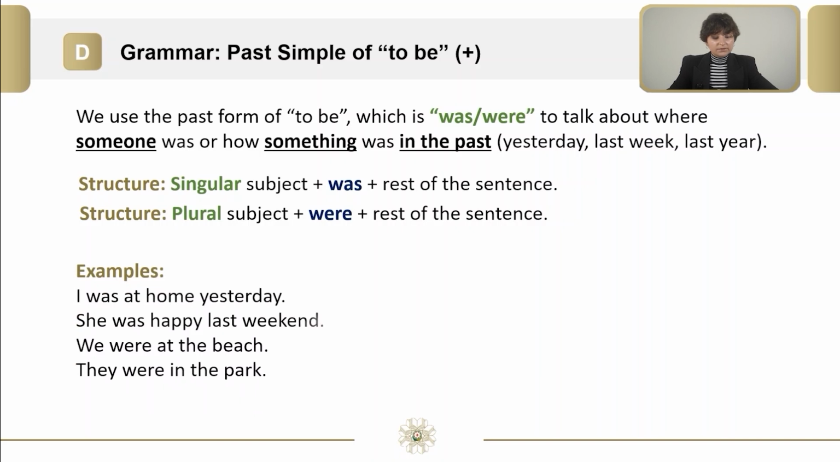Let's look at examples. I was at home yesterday. She was happy last weekend. We were at the beach. They were in the park.